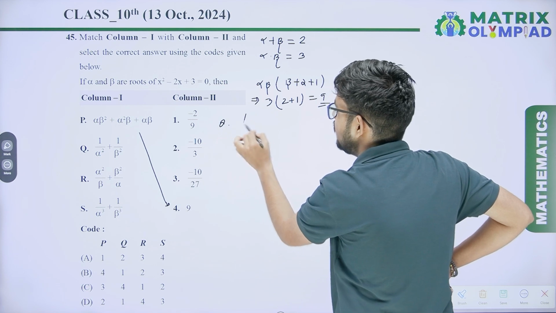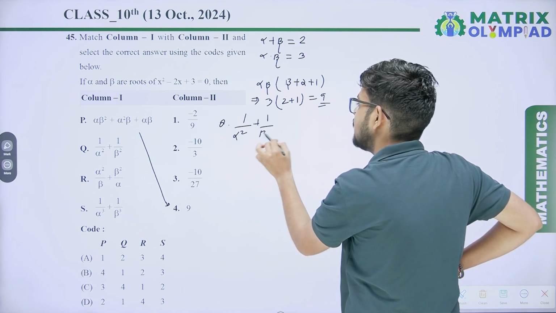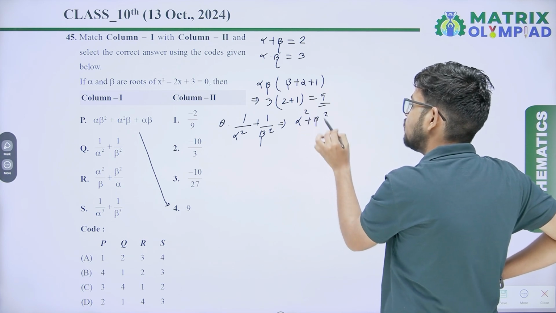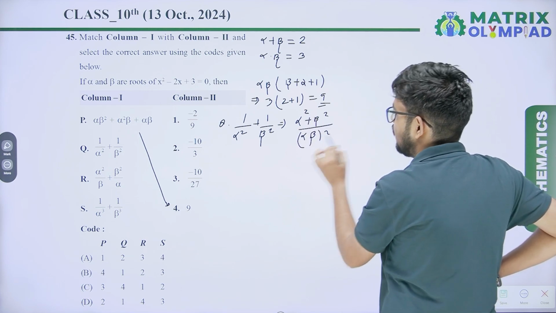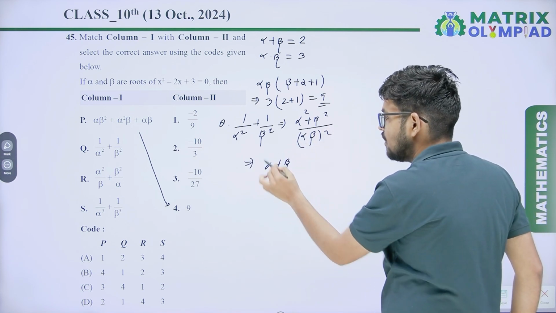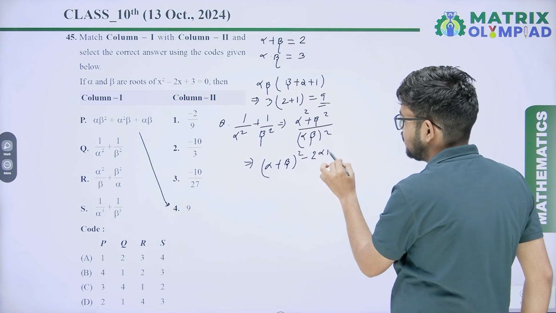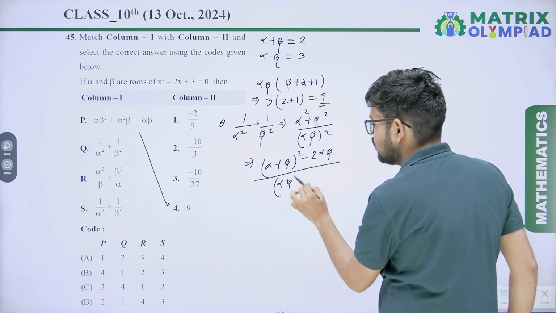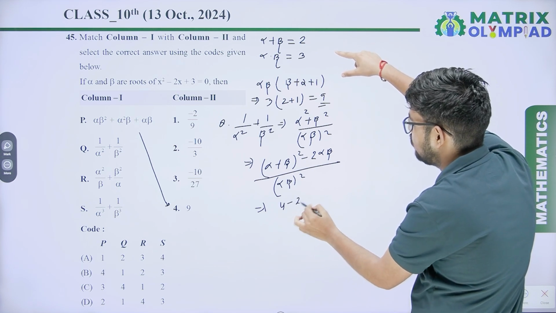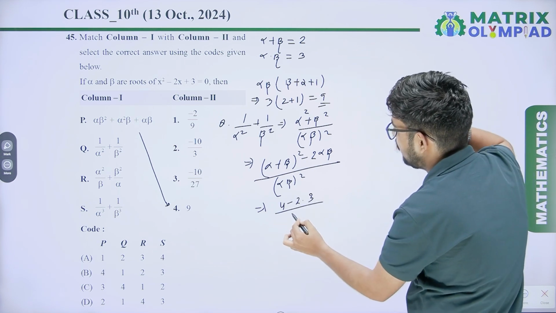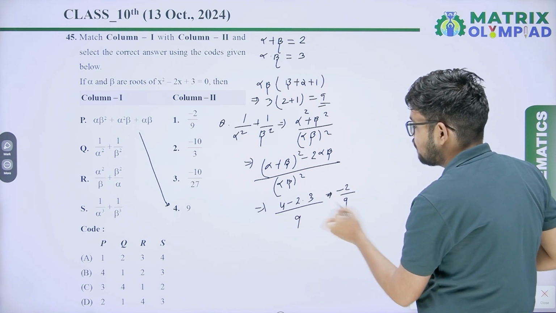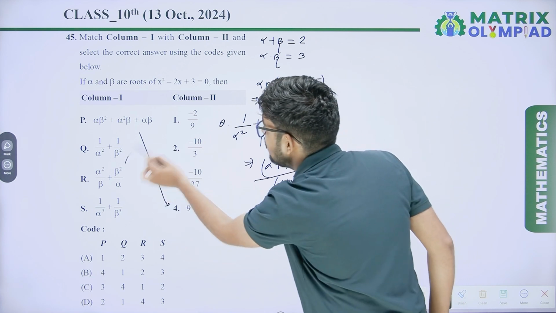Now Q: 1 upon alpha square plus 1 upon beta square. So it will be alpha square plus beta square upon alpha beta whole square. After simplification, alpha square plus beta square you can write as alpha plus beta whole square minus 2 alpha beta, upon alpha beta whole square. That is alpha plus beta whole square, that is 4, minus 2 into alpha dot beta 3, upon alpha beta whole square, that is 9. So 4 minus 6, that is minus 2 upon 9.